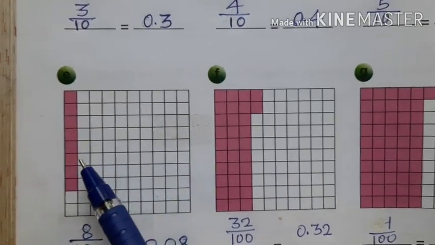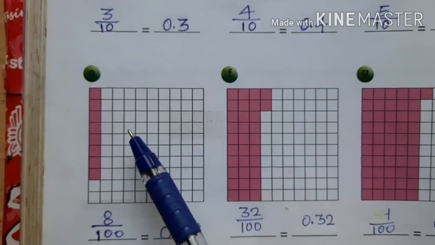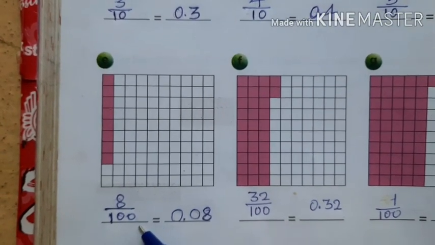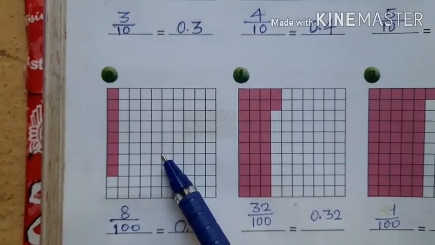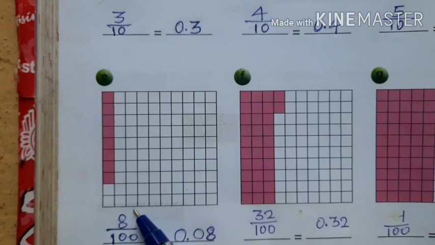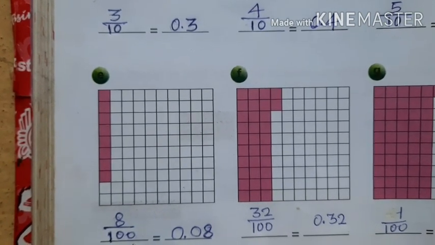Part of the square is shaded and part of the square is unshaded. What is the value of the shaded part? 8 upon 100. It means we have divided the square into 100 equal parts, and out of 100 equal parts, 8 parts have been shaded. Therefore, 8 upon 100 is the shaded part.